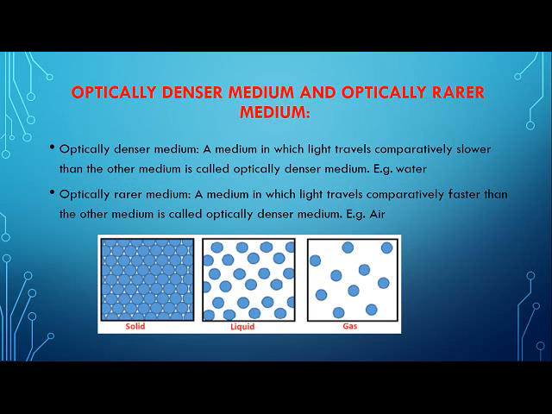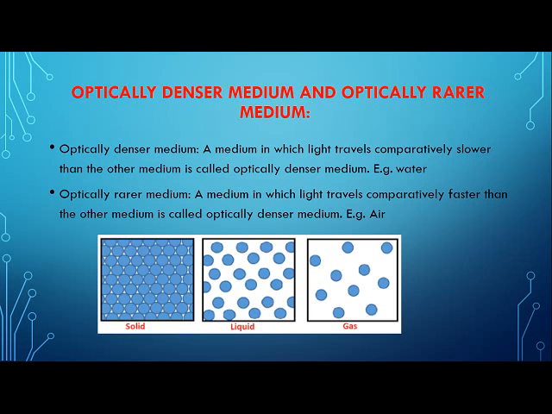Here in this slide you can see three cases in which the molecules of solid, liquid and gases are arranged. In this example, light will run very fast through the gases because a lot of empty space is there. In case of a solid, for example glass, you will find that empty space is less and the speed of the light will decrease.